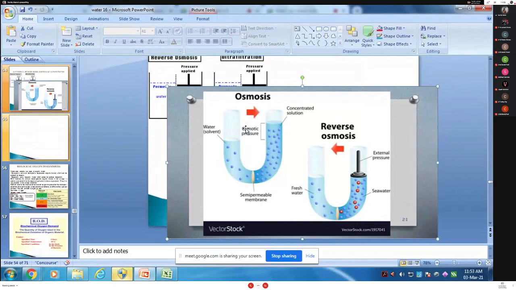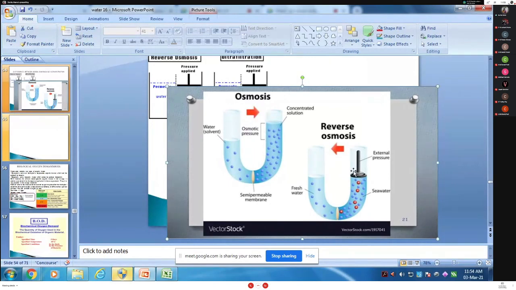See, this is the osmosis. What happens in osmosis? Water solvent is there. Then the solvent goes to the low concentration. You see that low concentration? See the arrow. And the solution goes to the high concentration. This is the arrow showing. This is osmosis, called osmosis.